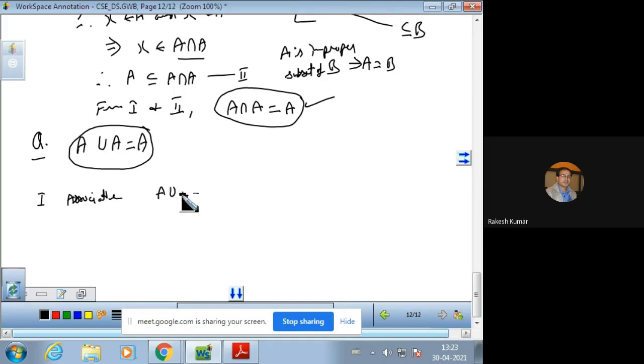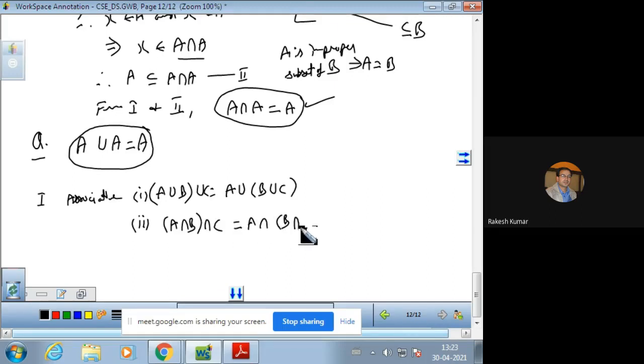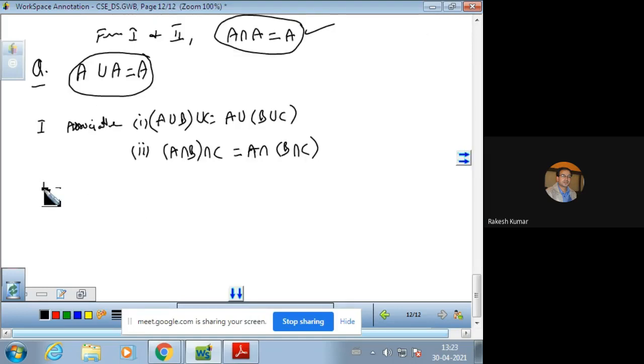That is (A union B) union C is always A union (B union C). And this is the rule for union. Similarly, we shall have a rule for intersection. So (A intersection B) intersection C is A intersection (B intersection C). This is for intersection. And these rules can also be proved very easily.